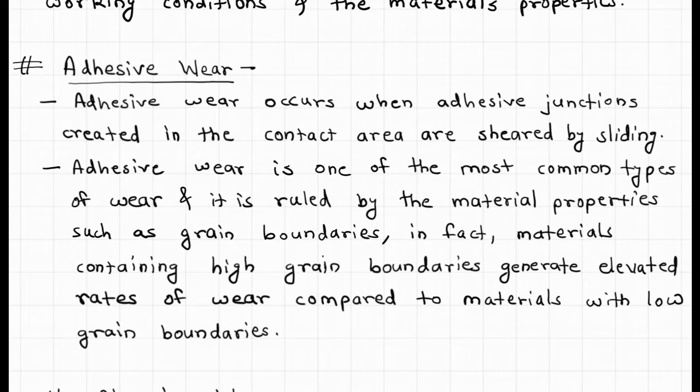First is adhesive wear. Adhesive wear occurs when adhesive junctions created in the contact area are sheared by sliding. Depending on the physical and chemical properties of the material, asperities undergo several steps before final wear happens.